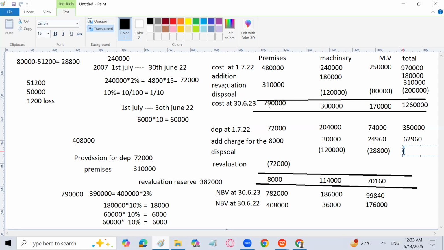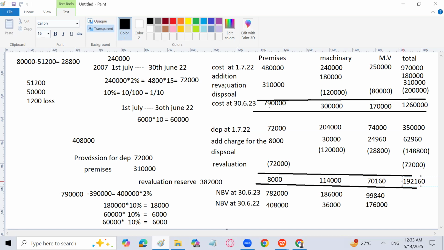That is going to be 148,800. And then the revaluation asset, the depreciation is going to be cancelled out. It needs to be subtracted. In total, we will subtract 72,000, the whole depreciation of the past. Then it will come 192,160.